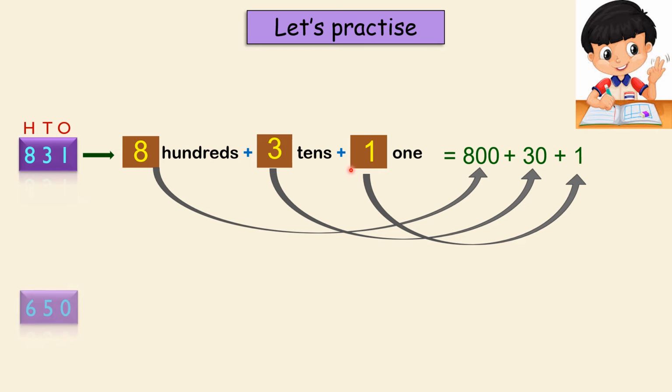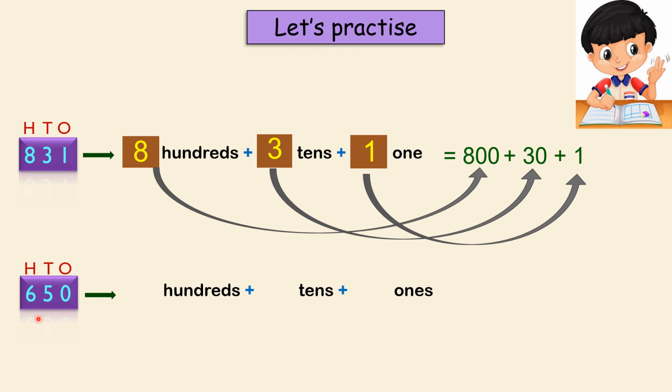Let's see another example. 650. Let's write the places: hundreds, tens and ones. Now let us expand it. How many hundreds are there, tens and ones? Let's see. 6 below hundreds, so there are 6 hundreds. 5 in the tens, so 5 tens, 0 in the ones, so 0 ones.